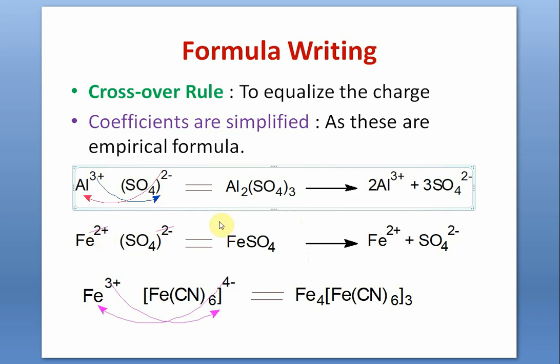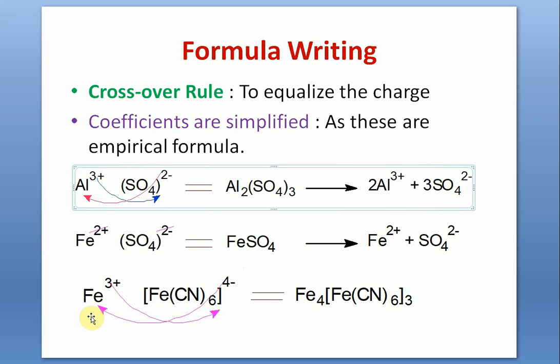You have to cut them. The reason is the formula that we are dealing with in ionic compounds are empirical formula. And empirical formula is representing the simplest whole number ratio between the ions. That's the reason why we simplified.